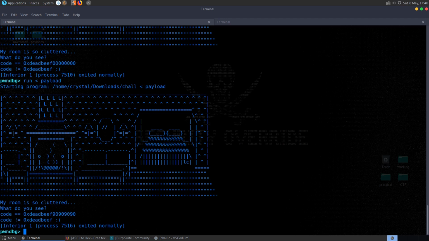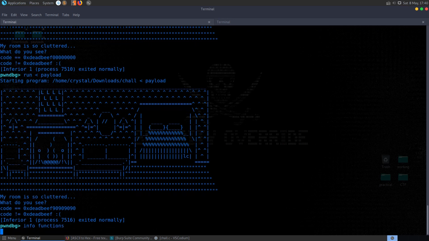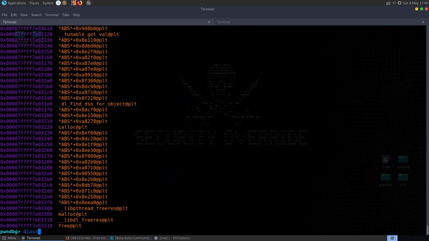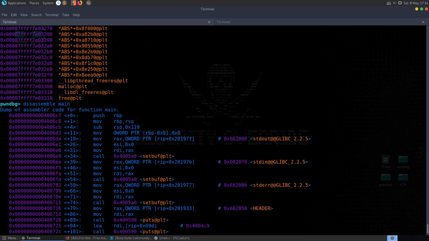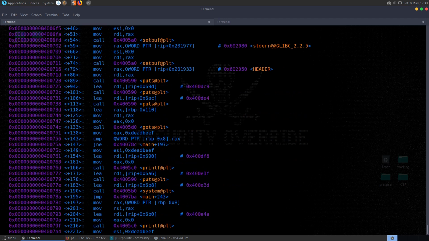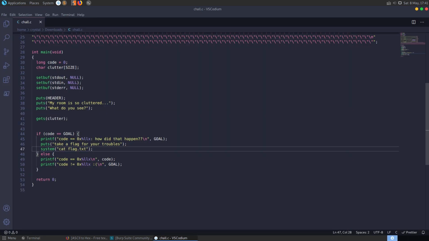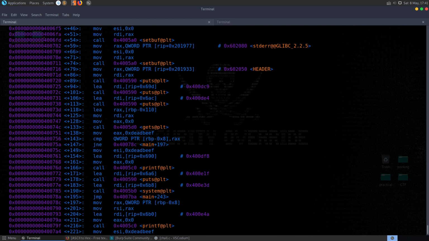Instead, let's do this. Let's find out where we want to jump to first of all. So we can do info functions. Okay, we're going to get a lot of functions now. Let's just disassemble the main function. And we know that we want to call system, which is right here. And before we call system, we need it to pop the cat flag.txt into the RDI. So we look for that instruction, we see that that's here, it's going to load that here. Before that we have a put, so I'm just going to grab this address.